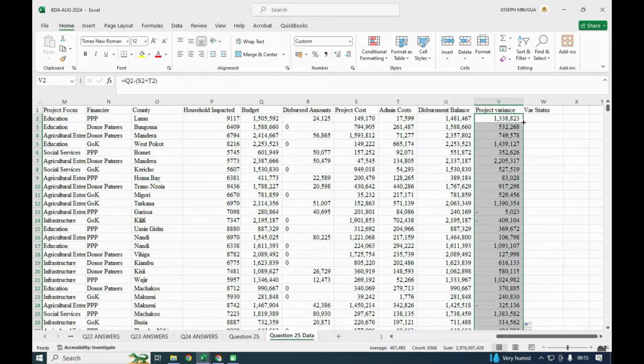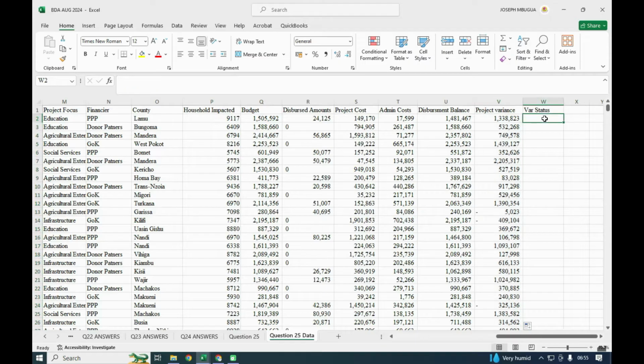So you'll find some of them are positive, some of them are negative. The negative ones are the adverse variance, and the positive ones are the favorable variance, where the amount that was spent was less than what was budgeted. So that one gives us a favorable variance.